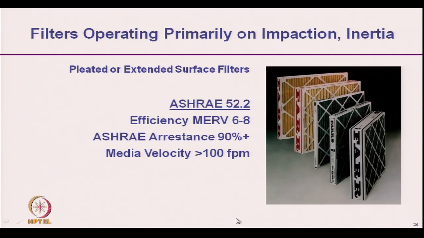These are the application areas, where the efficiency is MERV 6 to 8, higher than earlier, and used in pleated and extended surface filters. So, this type of filter basically uses the impaction principle, and the medium velocity is less than sieving, it is more than 100 feet per minute.